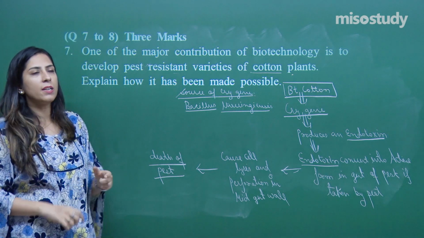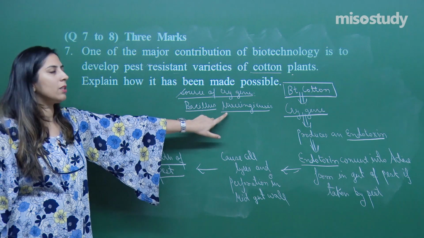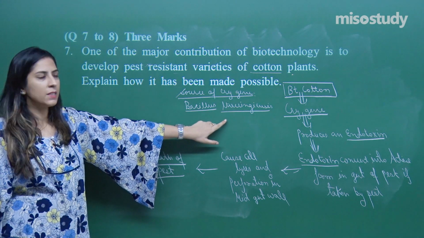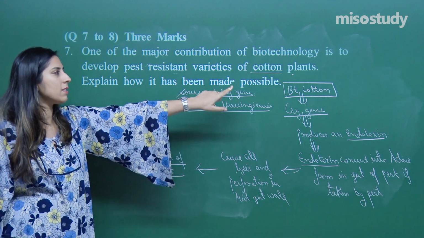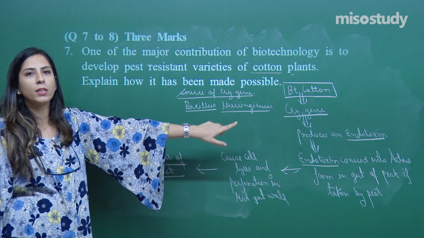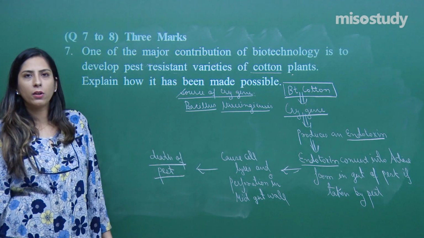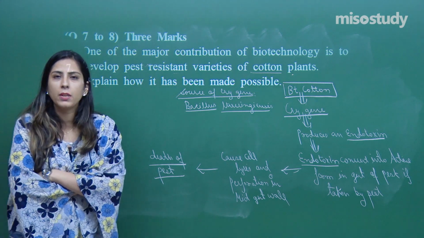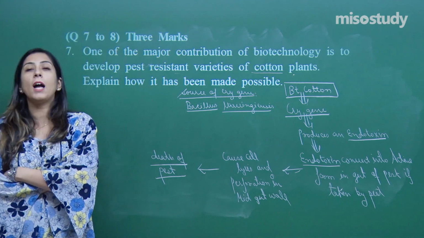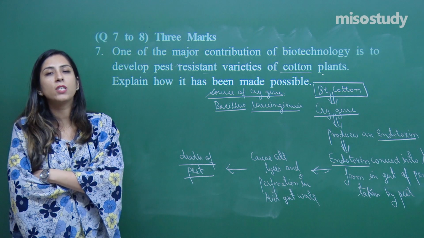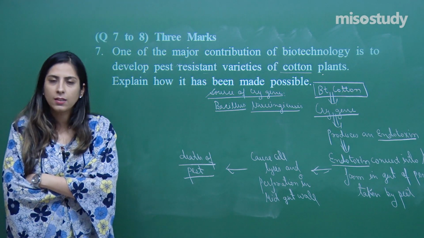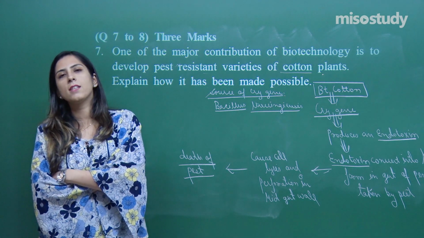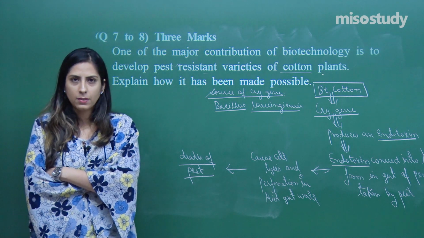Because of recombinant DNA technology, this particular gene which is extracted from this bacteria, Bacillus thuringiensis, is allowed to enter into cotton. When it is allowed to enter into cotton, transcription will happen, translation will happen, and the protein will be formed. That protein formed because of the cry gene will form an endotoxin, and that endotoxin will cause cell lysis and perforation if taken by the pest.